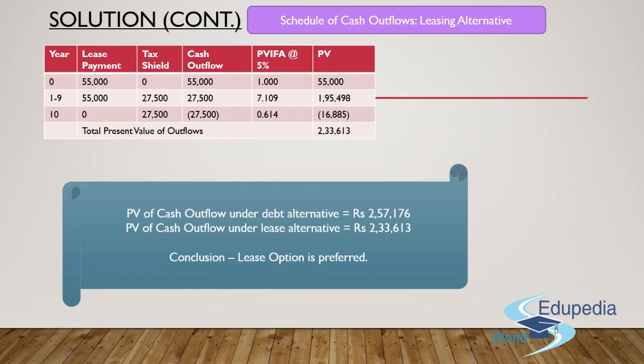If you calculate and sum up all these amounts, you'll get the total present value of outflows as 2,33,613 rupees. Now, calculate, guys. The present value of the cash flow under the debt alternative was 2,57,000. Here, if we choose the lease alternative, we'll have to shed only 2,33,000 from our pockets. So which option is preferable? Obviously, the one wherein we are supposed to pay less. The conclusion: lease option is preferred.